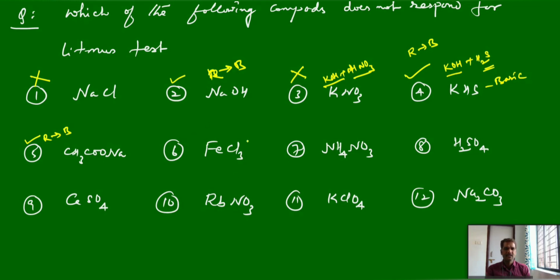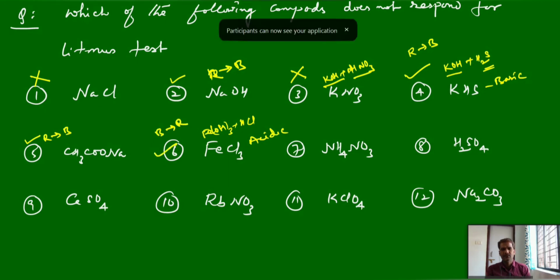how can FeCl3 be formed? It is an acidic salt. It is a combination of ferric hydroxide and HCl. So the resultant solution nature is acidic, so it will convert blue litmus to red. It can give the litmus test.